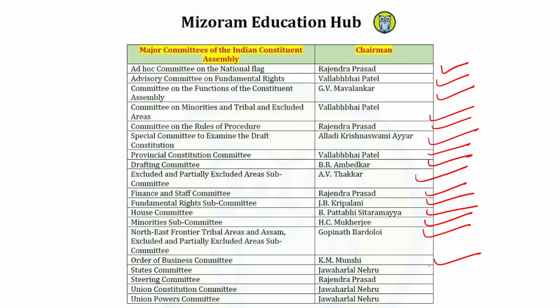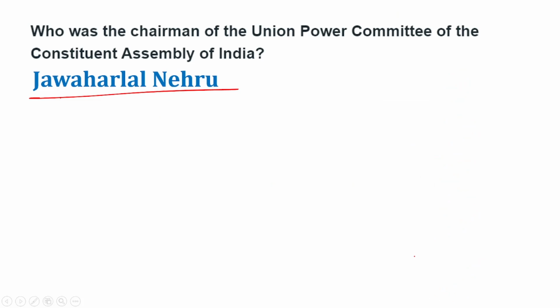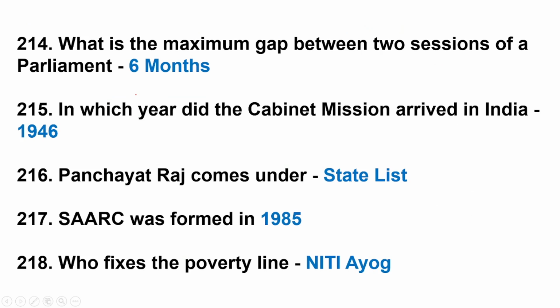State Committee Jawaharlal Nehru. Steering Committee Rajendra Prasad. Union Constitution Committee Jawaharlal Nehru. Union Power Committee Jawaharlal Nehru. And our question was, who was the chairman of the Union Power Committee of Constituent Assembly of India? Jawaharlal Nehru is correct answer.